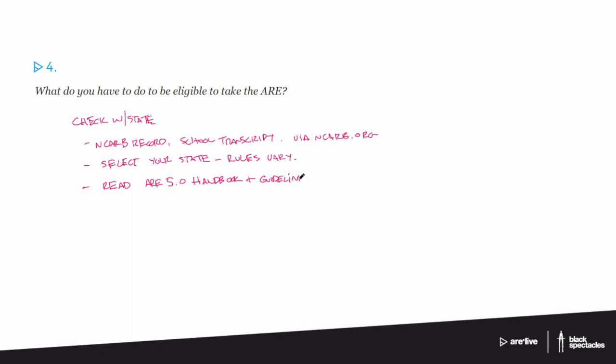Yeah. The difference between them is that the ARE 5.0 handbook talks really about the content of the test, and the guidelines is really the protocol, the logistics, the what to do when you get to the test center, what happens if you fail, how do you become eligible, so that sort of stuff. And the handbook has, for instance, the references, what kind of content you find in the test, how the tests were created, things like that.